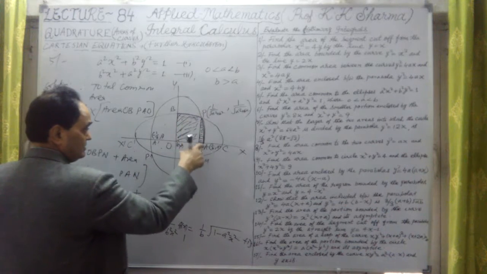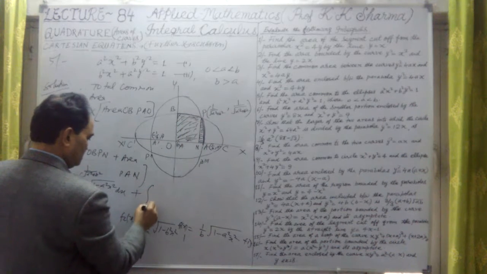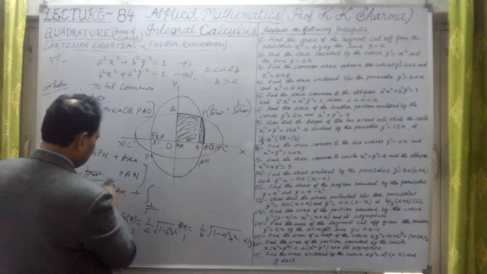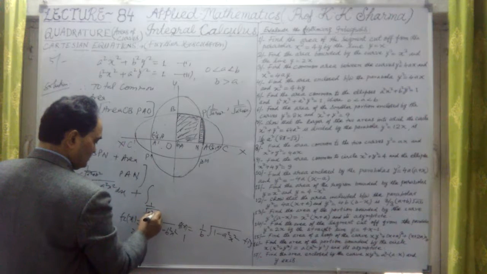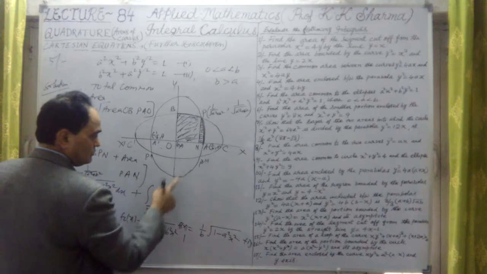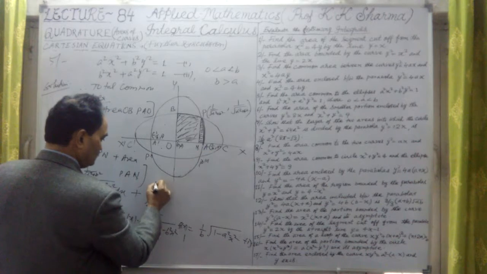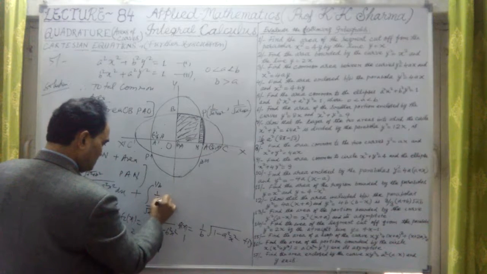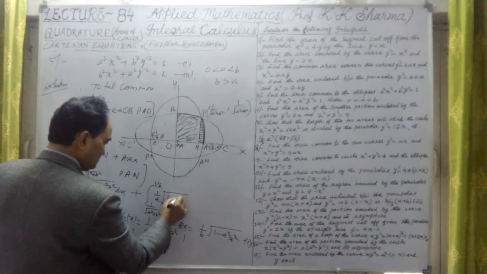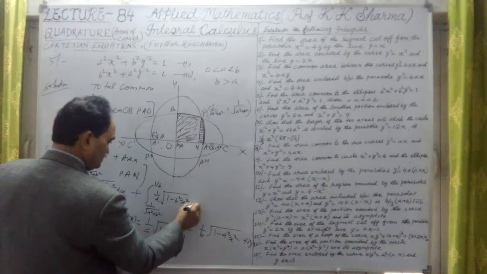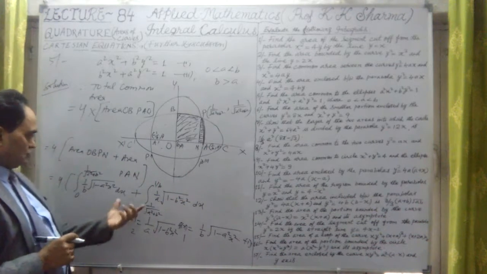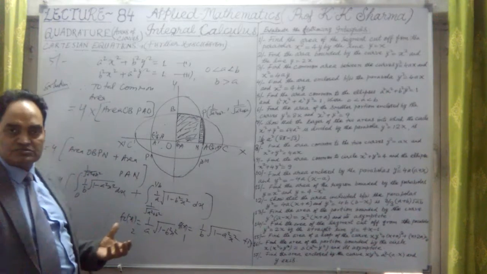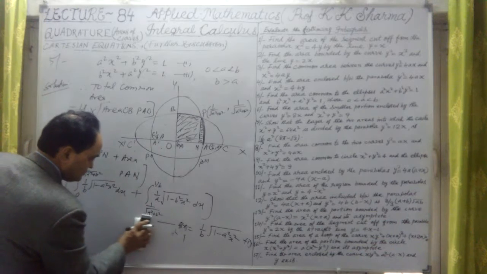Area PAN. That means these are the limits. Now this is N. The lower limit is the same as the first upper limit. This is 1 upon under root a square plus b square up to 1 upon b. This is 1 upon a under root 1 minus b square x square into dx, using y2. Try to understand. This is the total common area, 4 times the total common area. Now let me solve this whole.